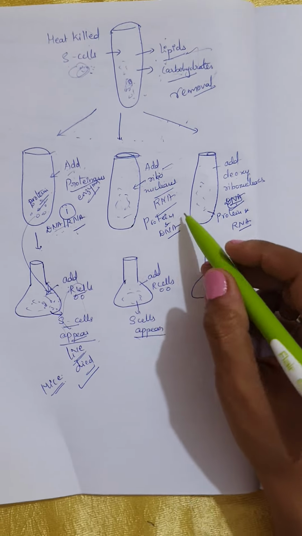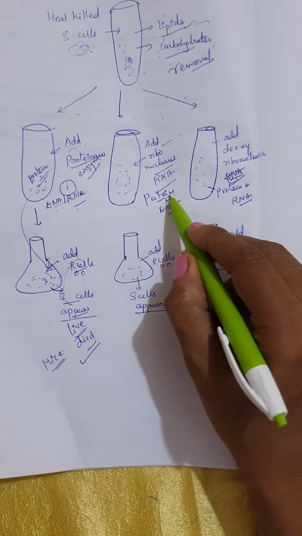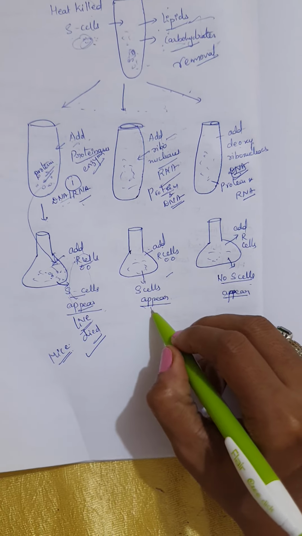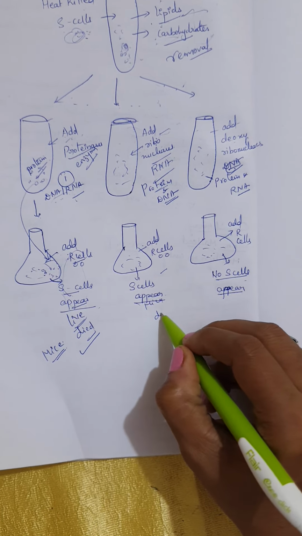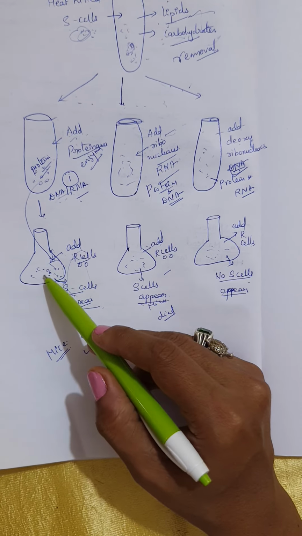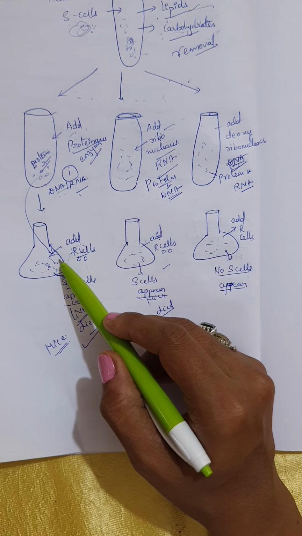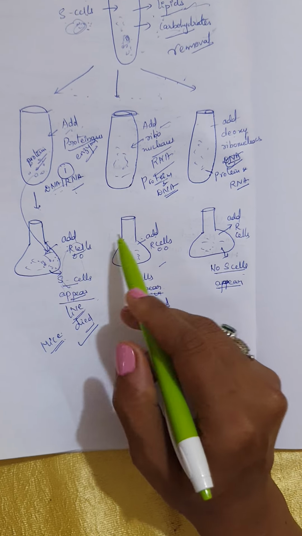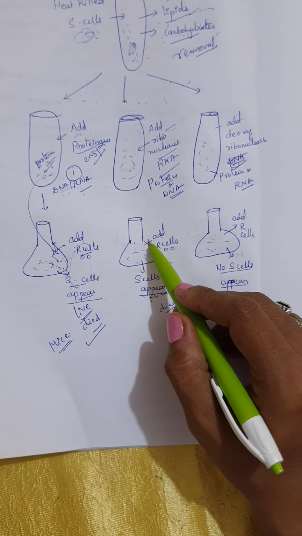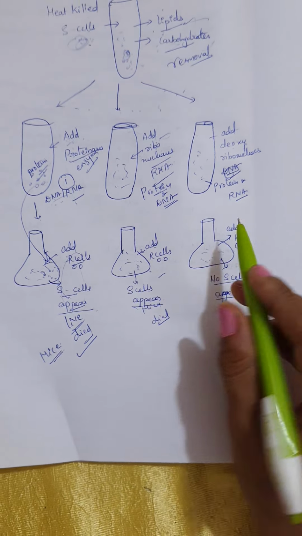Okay, later again, here they have added R cells. Now what is present here? Proteins and DNA are present, no? Again the S cells appear. Again the mice died. Again they got confused. Here proteins are not there, but DNA and RNA are present. Maybe we are conducting that for RNA and DNA, but here proteins are present, DNA is also present. Maybe something is causing the disease and the mice died.